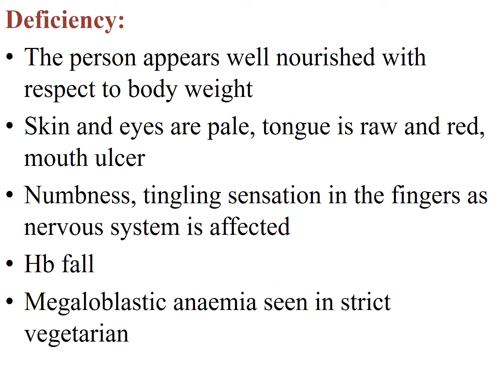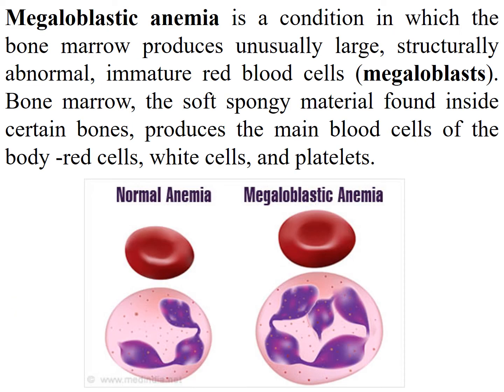Then deficiency: the person appears well nourished with respect to body weight. Skin and the eyes are pale. Tongue is raw and red. Mouth ulcer. Numbness, tingling sensation in the fingers as the nervous system is affected. Then hemoglobin falls. Then megaloblastic anemia may be seen in strict vegetarian persons.